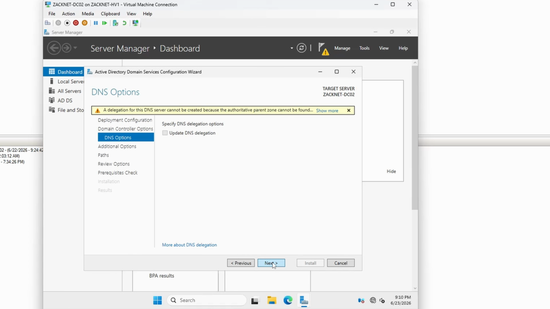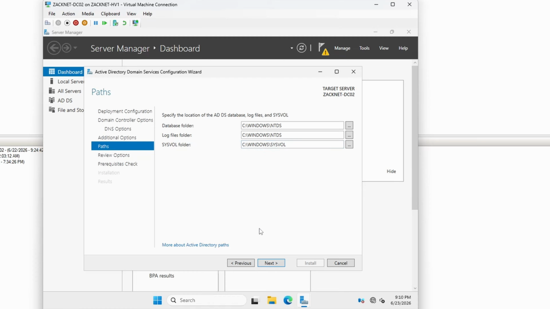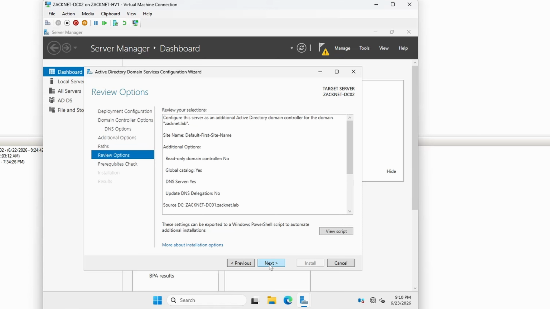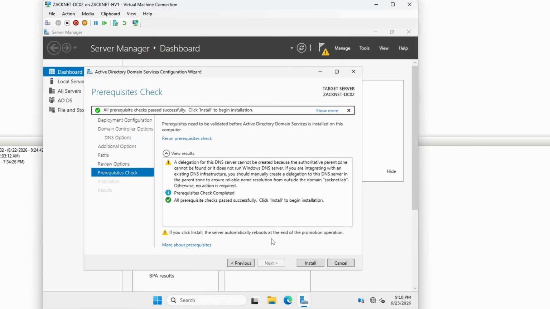And next, and replicate from obviously DC01. Keep it as default and hit next. And it's going to do a health check to give you a green signal if everything's good to go or not. And all prerequisite checks passed successfully, and we can begin installation.